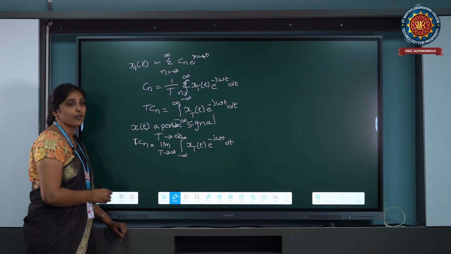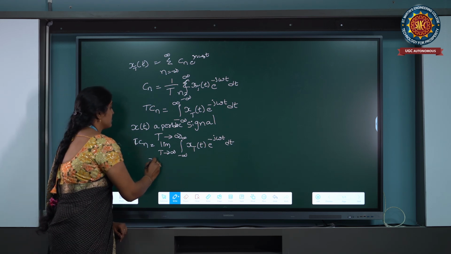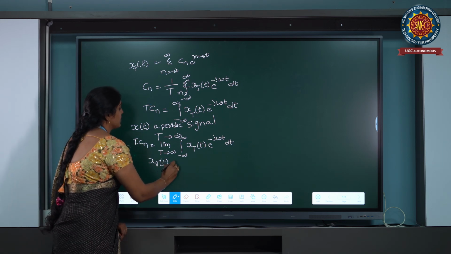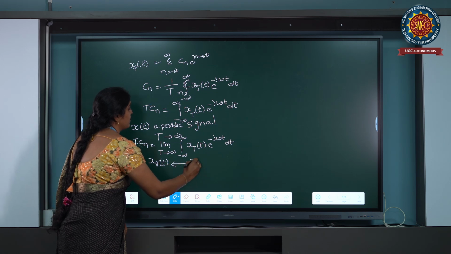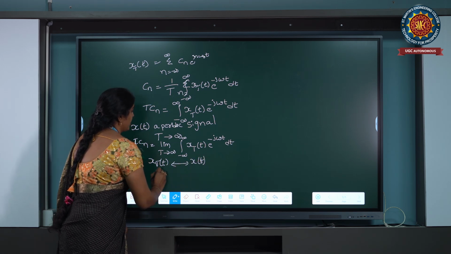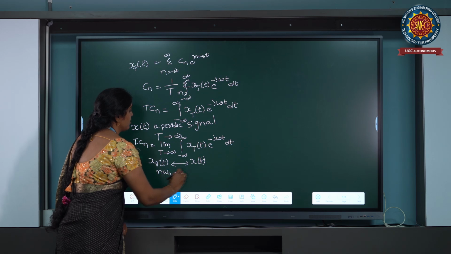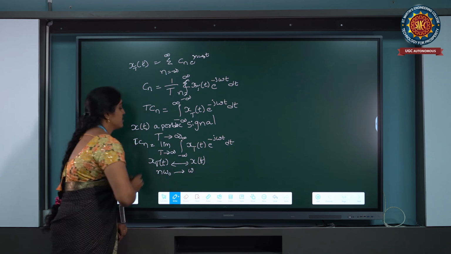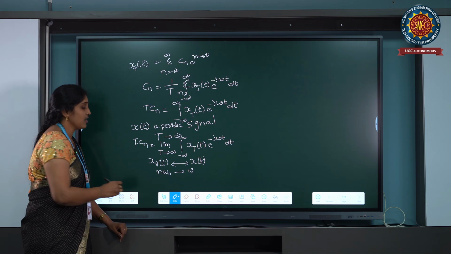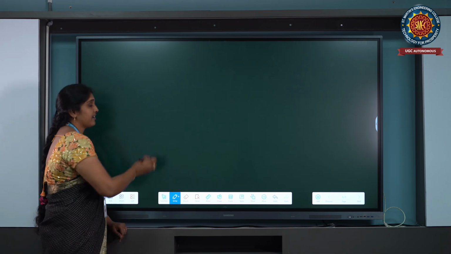So this x_T of t is converted into x of t, this periodic signal is converted into an aperiodic signal, and n omega naught is converted to omega. So from this Fourier series we can derive the Fourier transform.